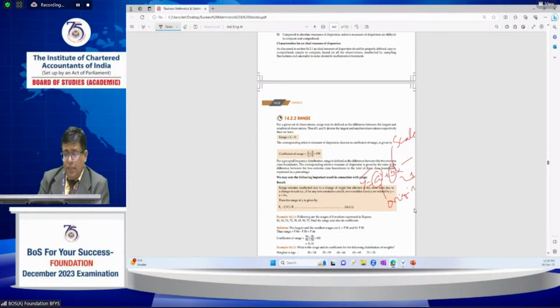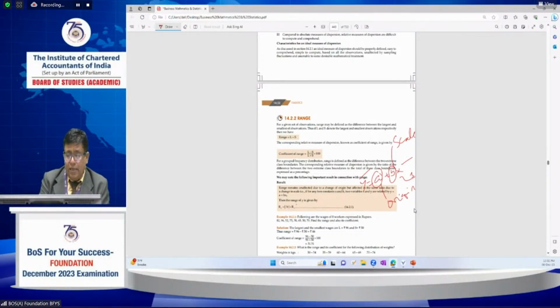That means when a constant is added or subtracted, the range is not affected in the new variable. When multiplications are there, like 2, 3, 4, depending upon the product, the new range will be increased to modulus of b into Rx.